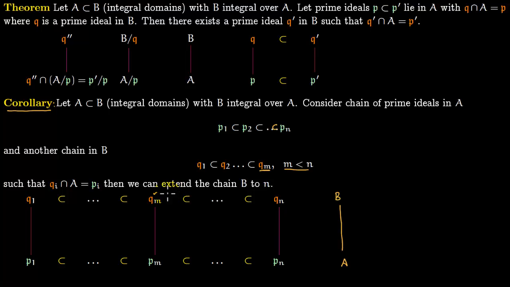So the corollary says that we can extend this chain from m to n. So we can extend the chain in B which is ending at m all the way to n. And the way to do this is that from Pm you can go to Pm plus 1 and then apply the going up theorem again to get another prime ideal. So P is contained within P prime, there is a prime ideal Q prime sitting over it. So in this theorem we said there exists such a Q prime sitting over P prime. So from here you will have some Qm plus 1 sitting here, and inductively you can build all the way to Qn.